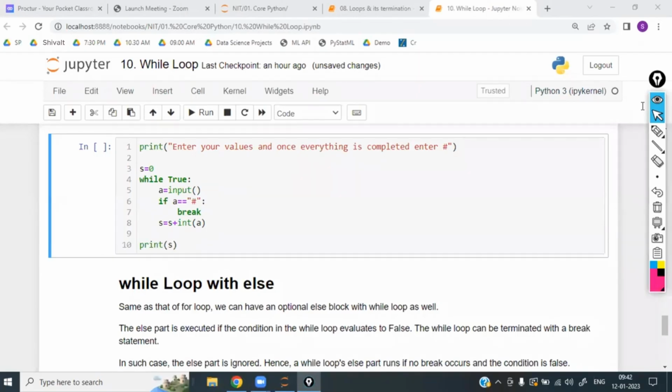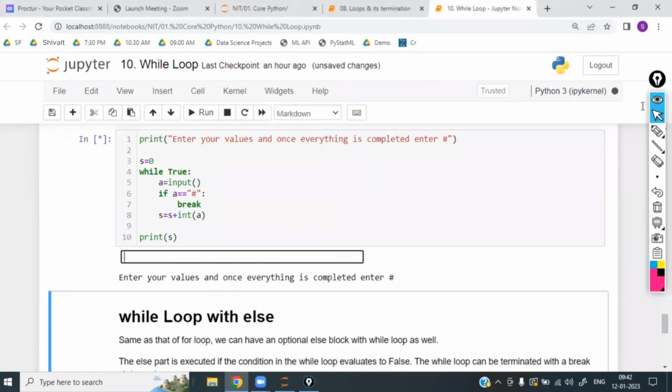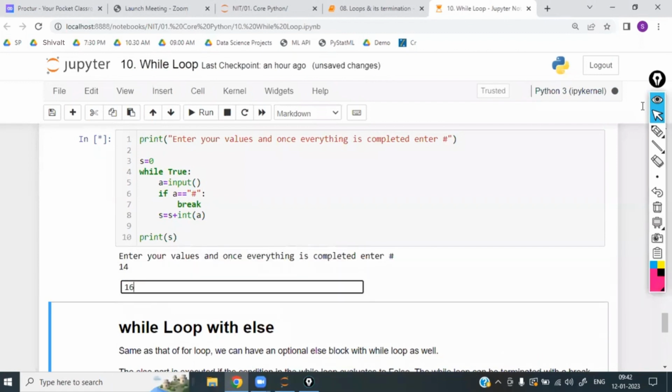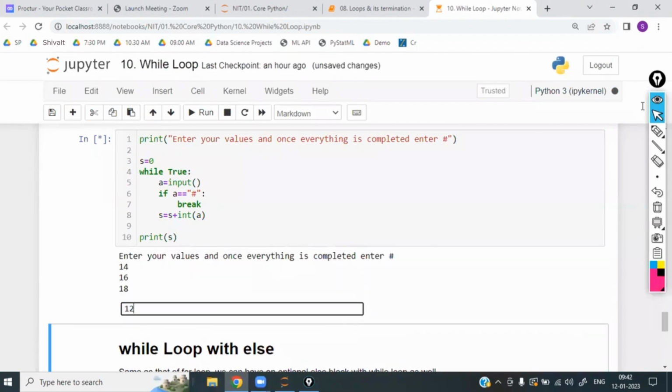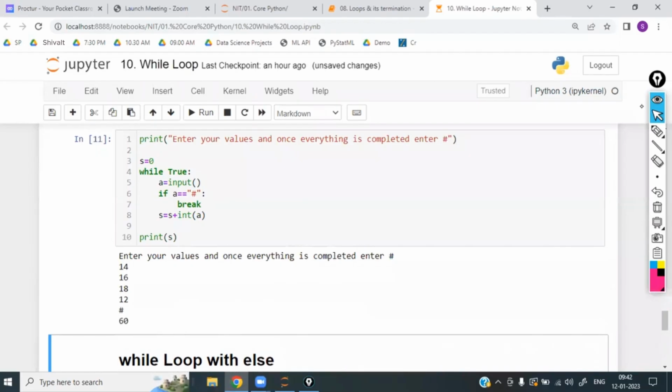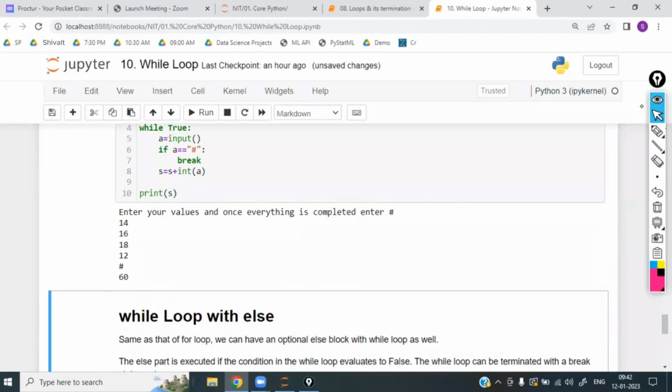Multiple times we call customer care, right? There I observed that they ask us to enter hash after entering everything. So that's the same real-time application. I felt hash was the best one and I kept it like that. That is my choice. Is that clear? So once you have entered the values 14, 16, 18, 12, the total of 30 plus 30 is 60. Once everything is completed, it is going to print 60. The total is 60.